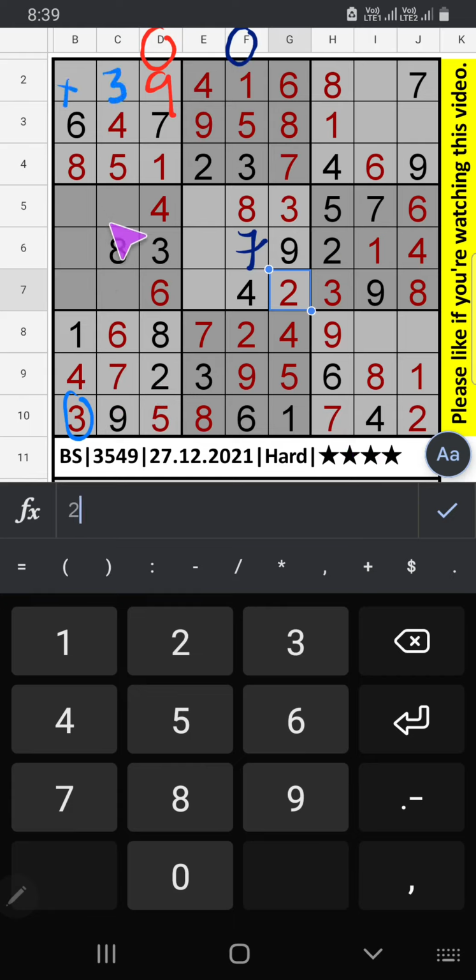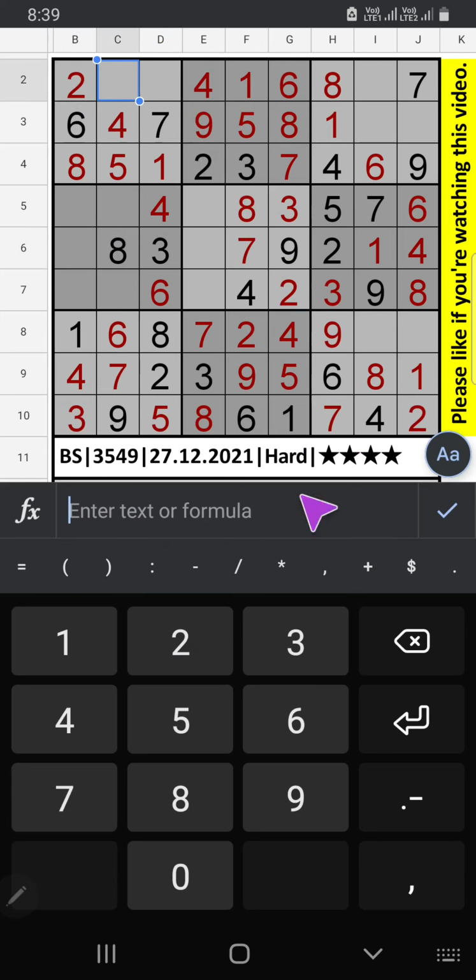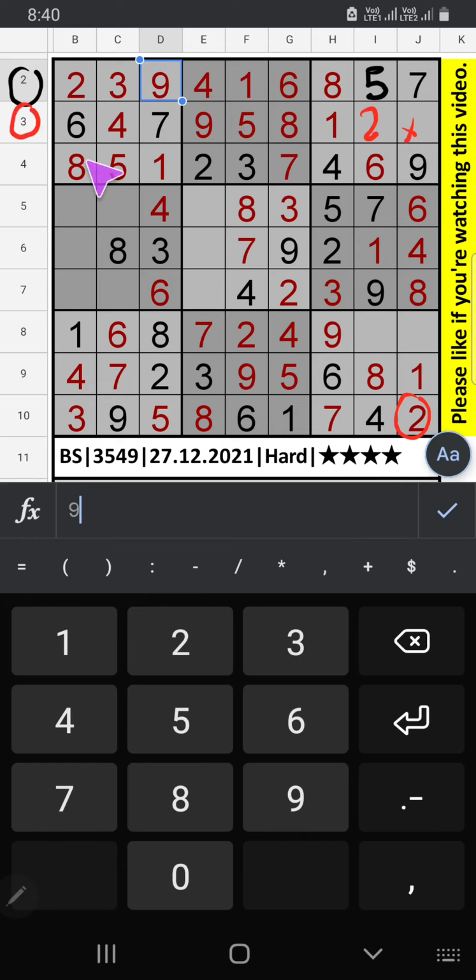Then in this grid, one number is remaining, 2 will be here. In the second row, one number is remaining, 5 will be here. 2 can't come in this cell, 2 will be here. Then in the third row, one number is remaining, 3 will be here.